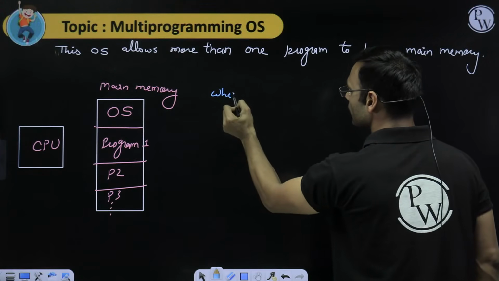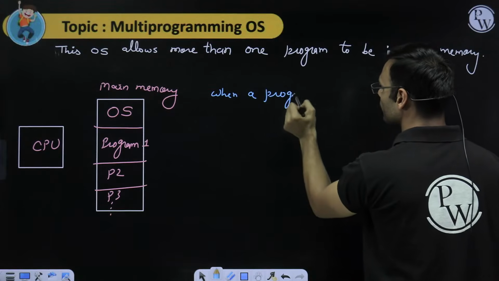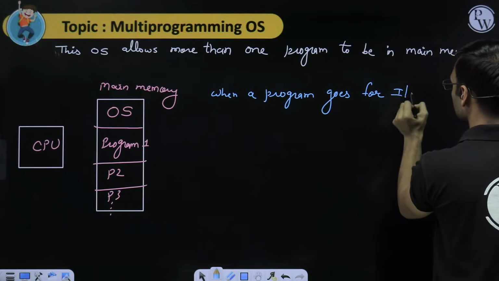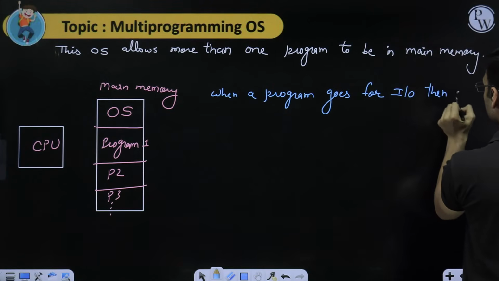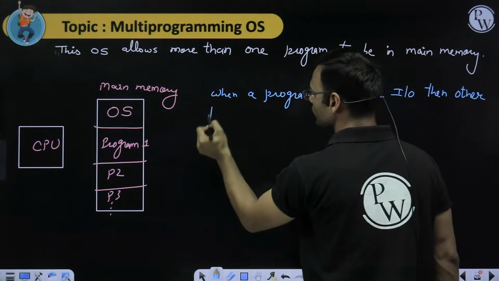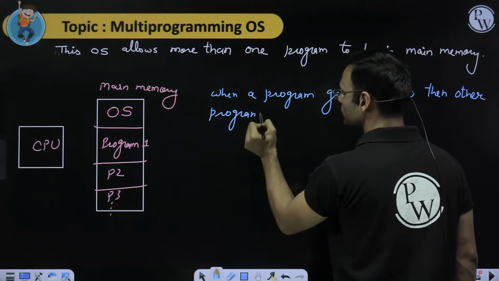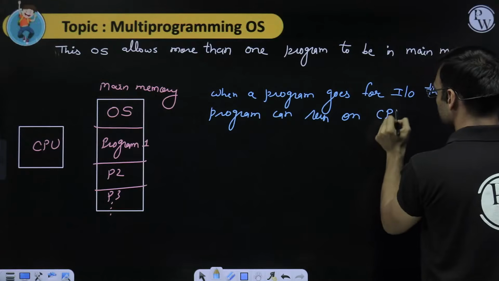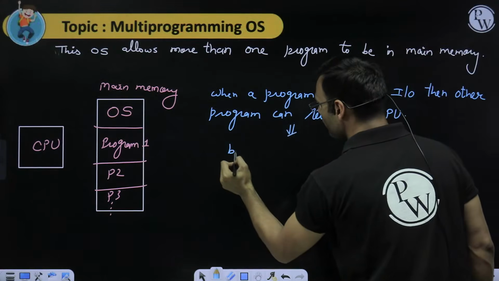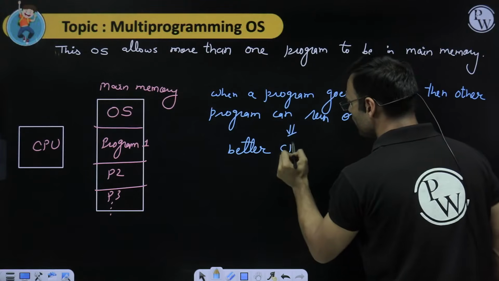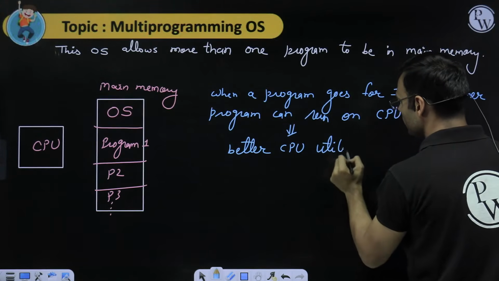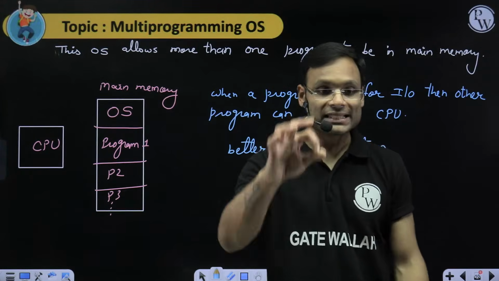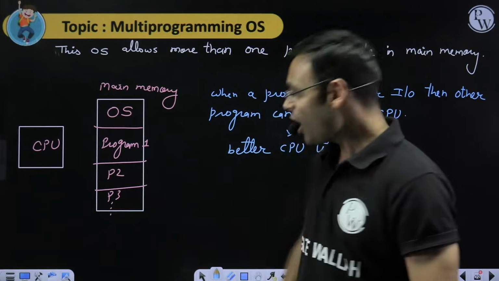When a program goes for IO, then another program can run or execute on the CPU, which means better CPU utilization than before. Are you guys getting this point?